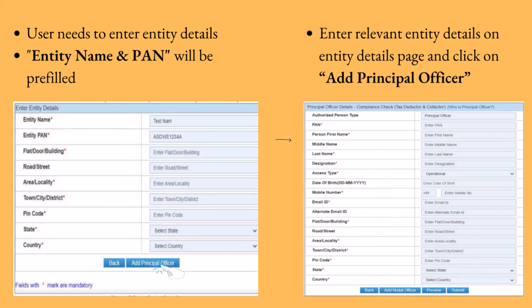If more users such as Nodal Officer, Alternate Nodal Officer and other users are to be registered at this instant, adding the details of such users can be continued. Otherwise, the same can be done after registration also.